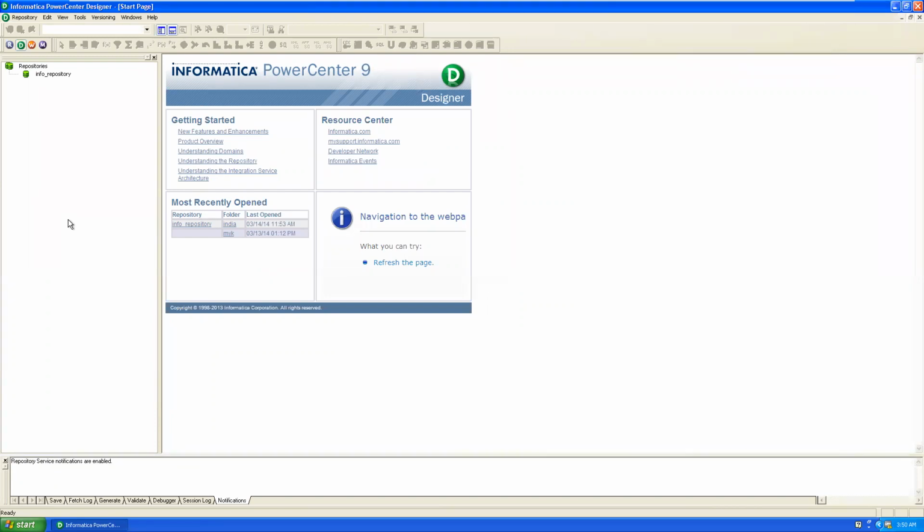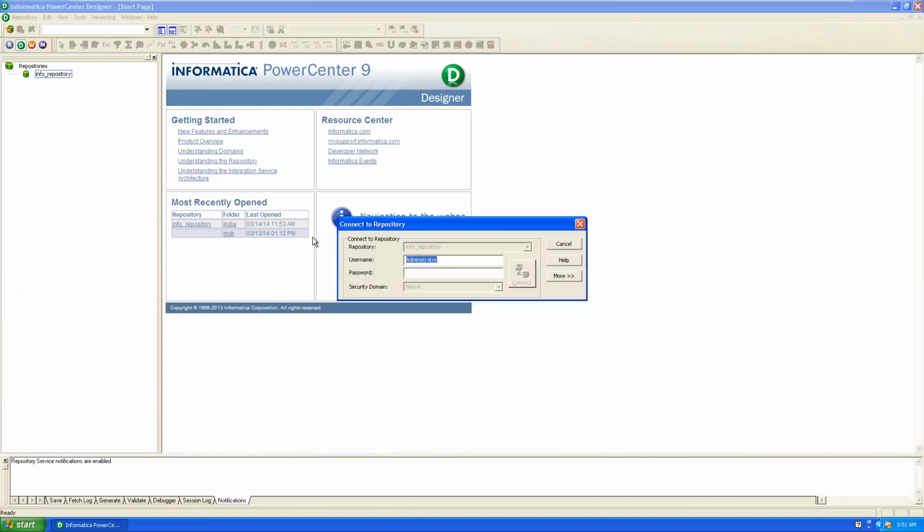For practice, at least one repository is needed. That is the Informatica repository. As an ETL developer, we can connect to one of the repositories listed in the repository navigator window. Here it is, our repository. Double click on it. Instead of administrator, enter your details. Your name is Anusha and the password is also the same. I gave the same password. Right click on the Info repository.